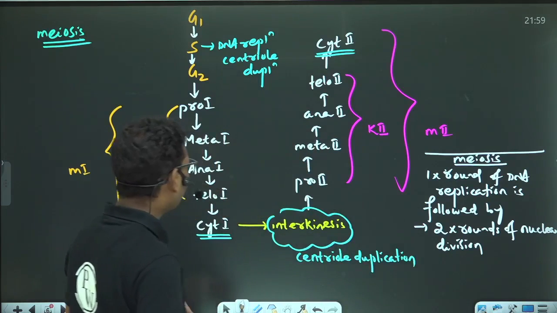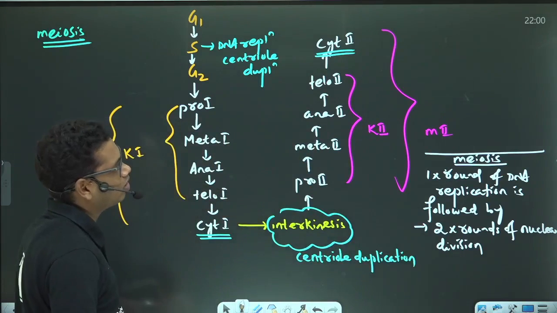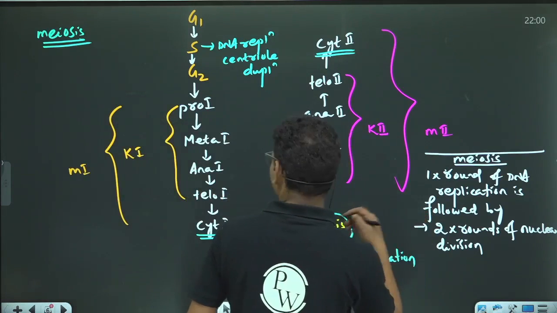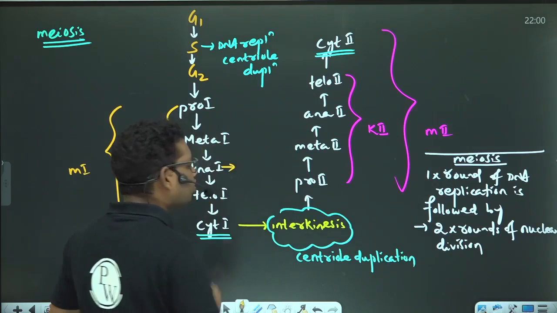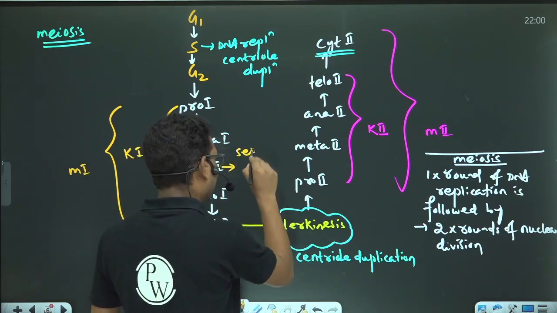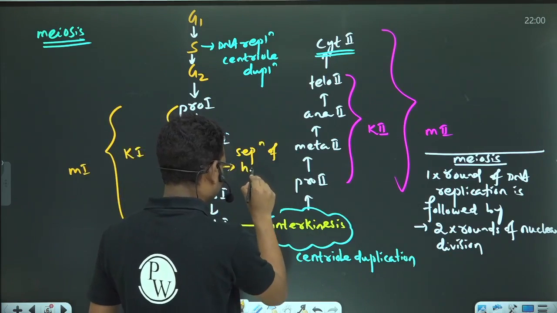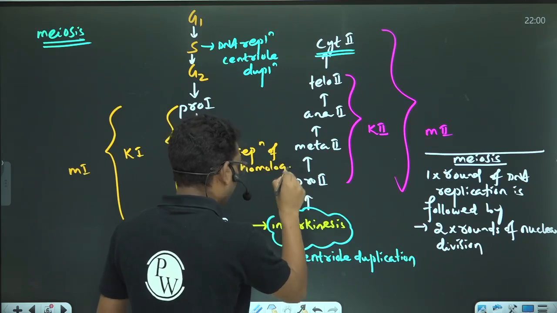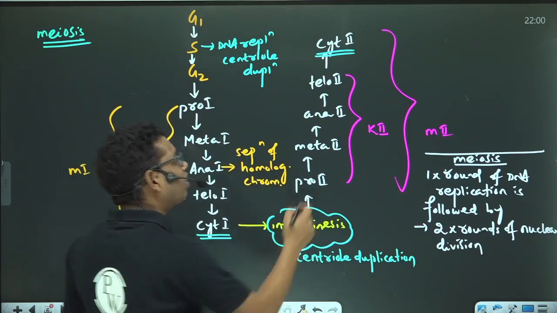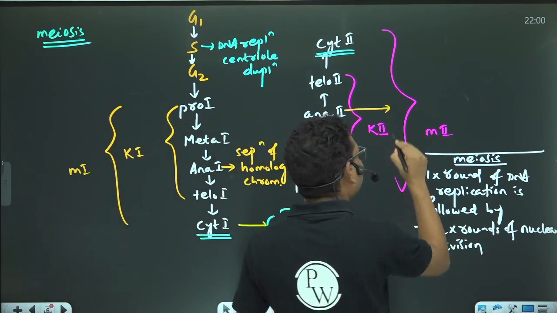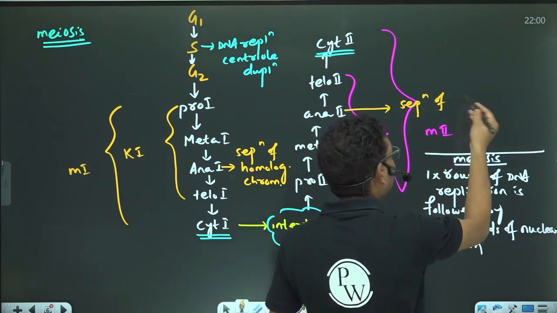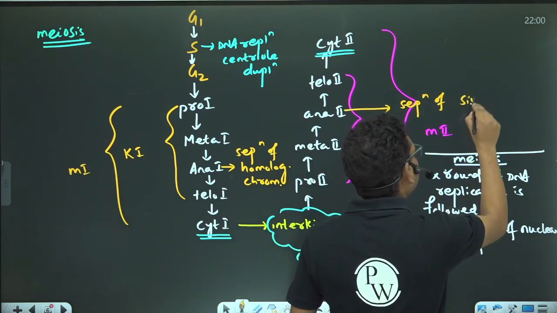okay. And remember one thing, in anaphase first and anaphase second, there will be separation. In case of anaphase first, who are going to get separated? Homologous chromosomes. And in case of anaphase second, the separation will be of sister chromatids.